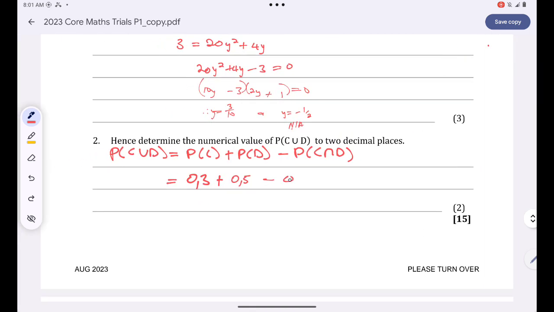It was given to us as 0.15. So the final answer is basically 0.3 plus 0.5 minus 0.15. So I'll simply find an answer of 0.65. So this is the numerical value of the probability of the union of C and D.